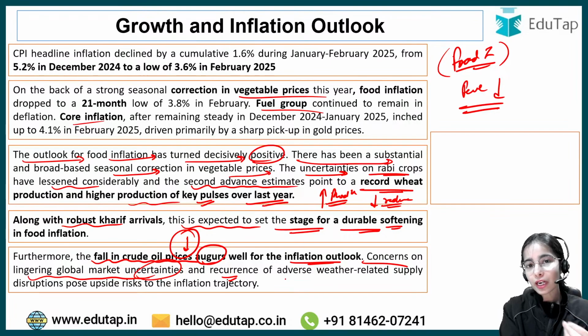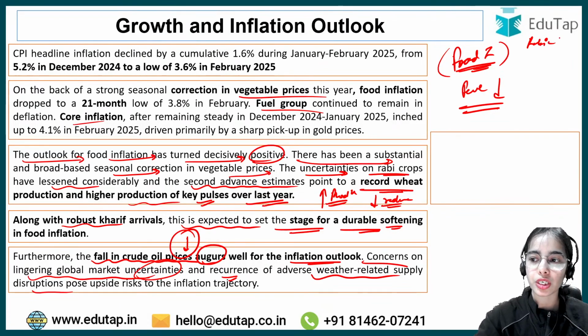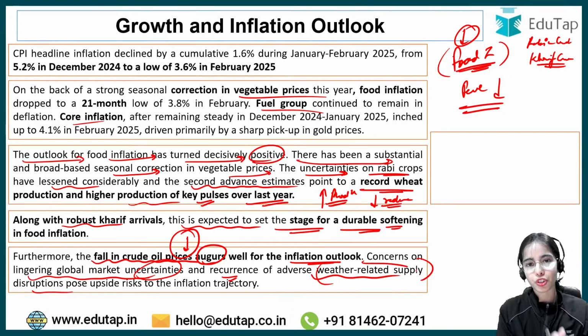Recurrence, and it can also happen that there can be weather related supply disruptions. So we expect that, because Rabi crop production is expected to be very good, and we expect that if Kharif crop production is good, the food inflation is going to reduce. But what if there is a weather related supply chain disruption that happens?